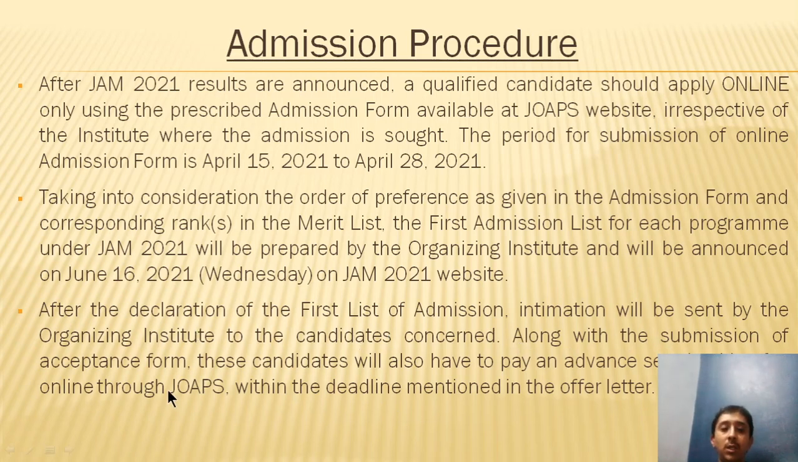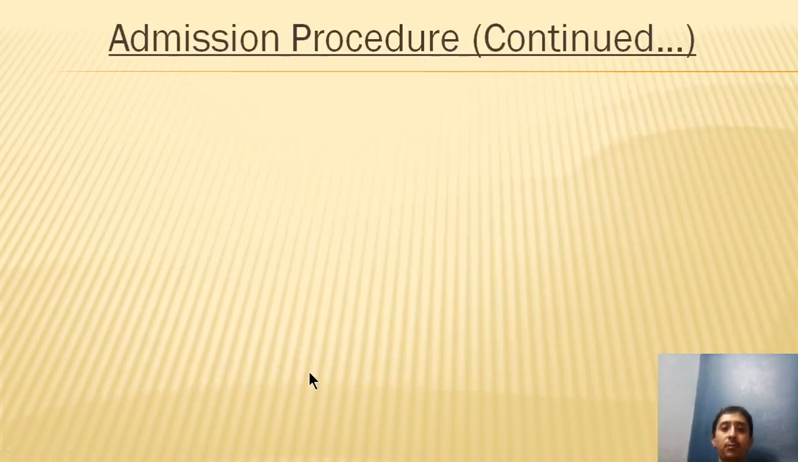Now, along with the submission of the acceptance form, the candidates who are qualified and selected will also have to pay an advance seat booking fee online within the deadline mentioned in the offer letter. So each of the candidates who will be considered for admission will be intimated by means of an offer letter, and there will be a deadline mentioned in the offer letter, by which you will have to pay an advance seat booking fee and block your seat for admission.